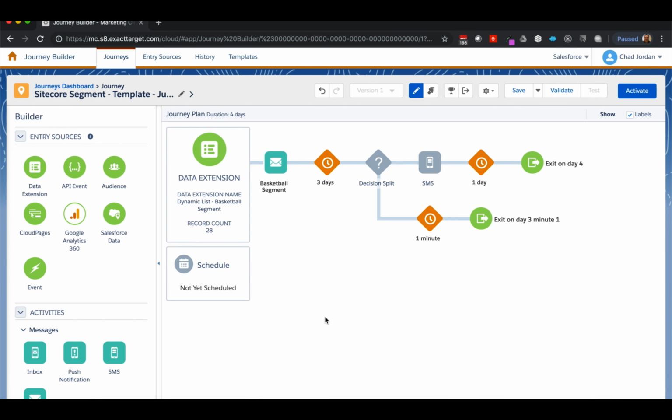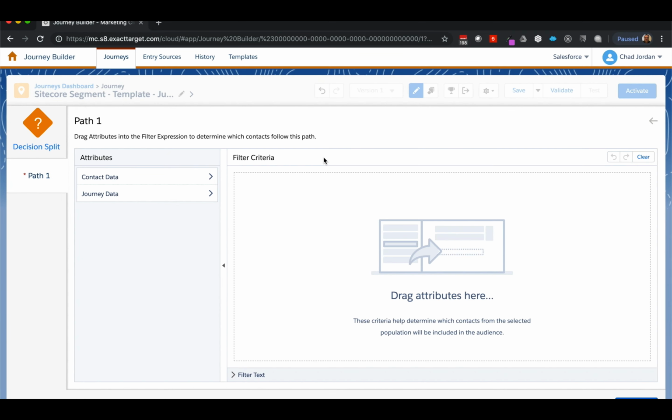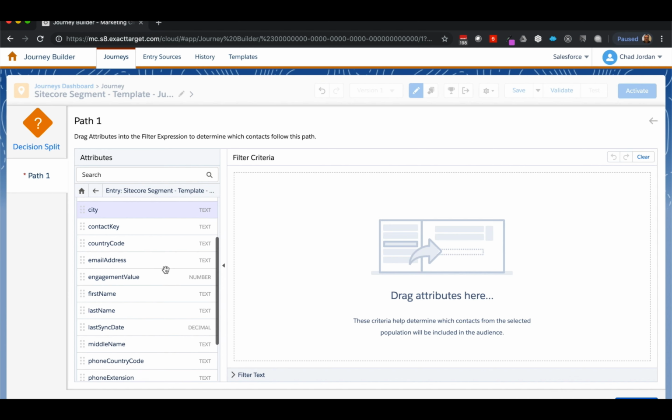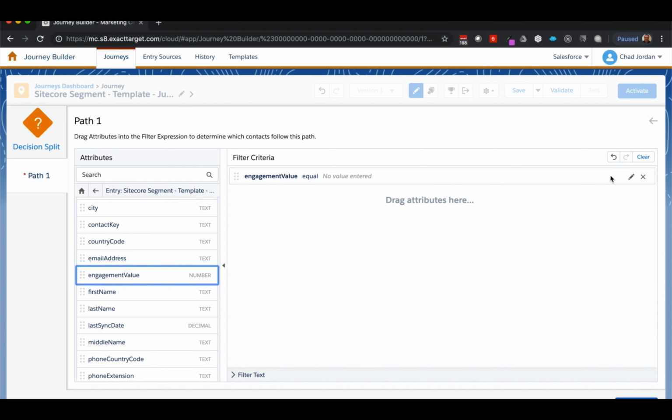Finally, Karen wants to ensure that anyone who is highly engaged receives a reminder message. To accomplish this, she'll use a decision split to determine which path contacts go down. She'll use information from the synchronized data extension from the segmented list to determine the engagement value of each contact traversing the journey.